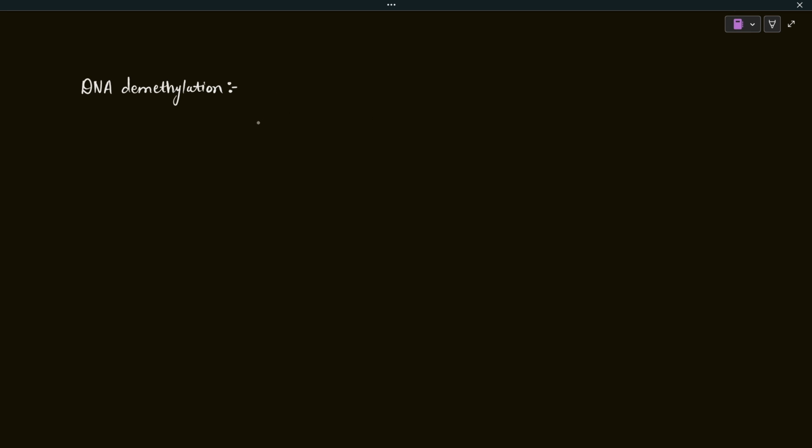Okay, so in DNA methylation, what happens is that on the fifth carbon of cytosine, there is addition of a methyl group and it gets converted to 5-methylcytosine. Okay, so traditionally researchers thought that this reaction, cytosine to 5-methylcytosine, is an irreversible reaction.